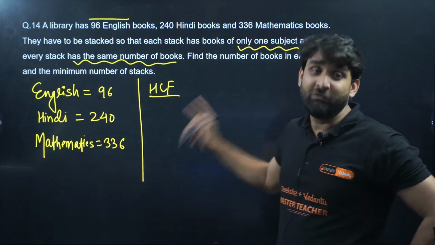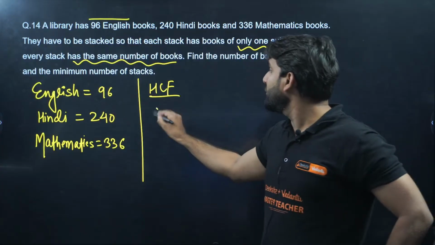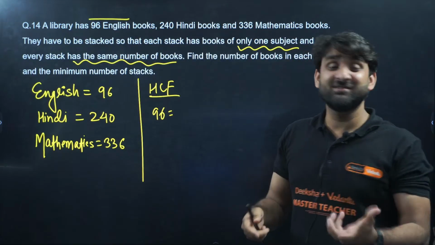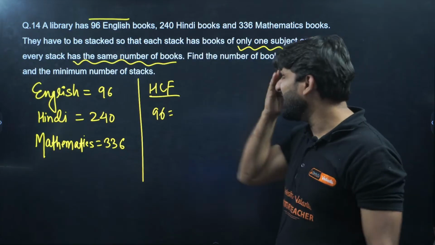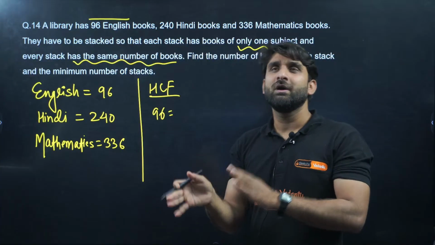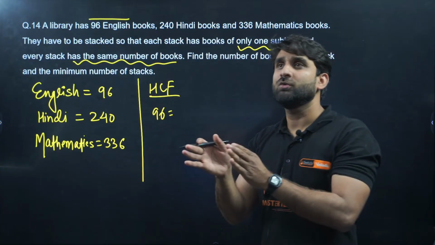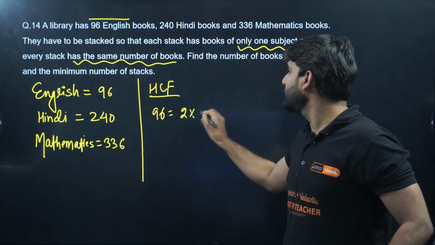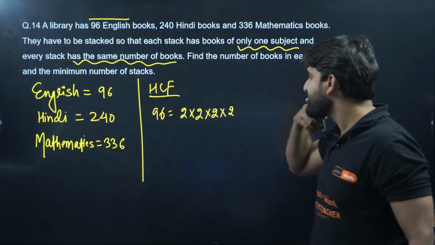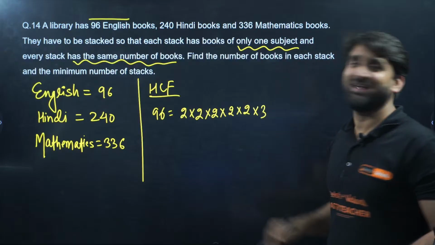To find the HCF, you have to do prime factorization of all the numbers first. So 96 can be written as how? 96 is a little big number, so otherwise we can write 2 into 48, and 48 can be written as 2 into 24, and 24 can be written as 3 into 8, and 8 can be written as 2 into 2. So let's do this: 2, 4, 8, 16, 32, and 32 times 3 is 96, if I'm not wrong.